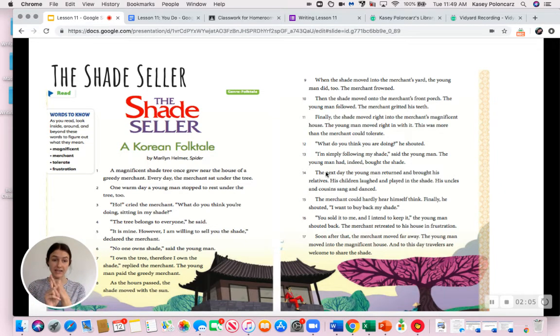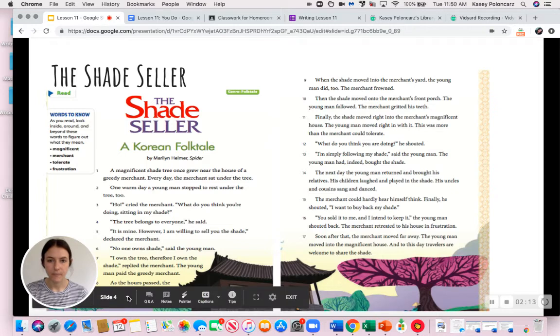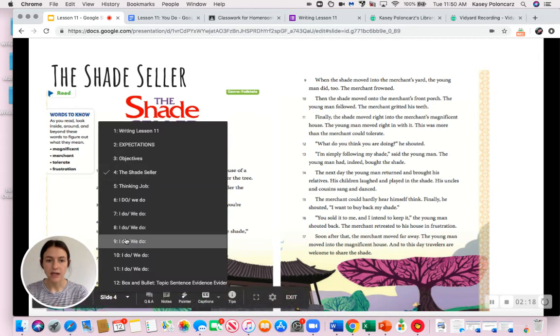First that he buys it, then I want to show a quote that shows that he's moving with the shade, and that the merchant's been kind of frustrated about it. So I'm rereading, I'm thinking about all of the good evidence, and then my strongest piece of evidence is going to be